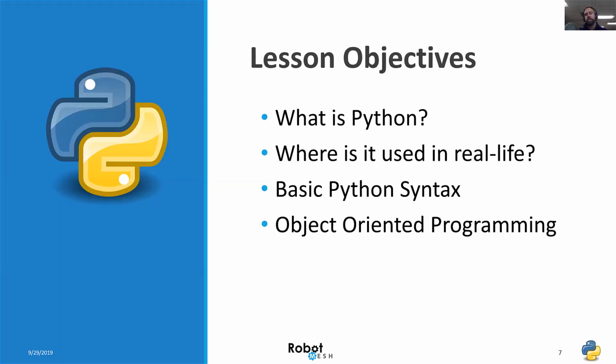In this session, we're going to be covering what is Python and why you should choose it. Where is it used in real life? Because there are a lot of awesome real-world applications for this programming language. Then we will look at garden variety Python, which is the basic syntax. And finally, we will step into the idea of object-oriented programming, which will be a new thing if you're coming from a language such as Robot C.